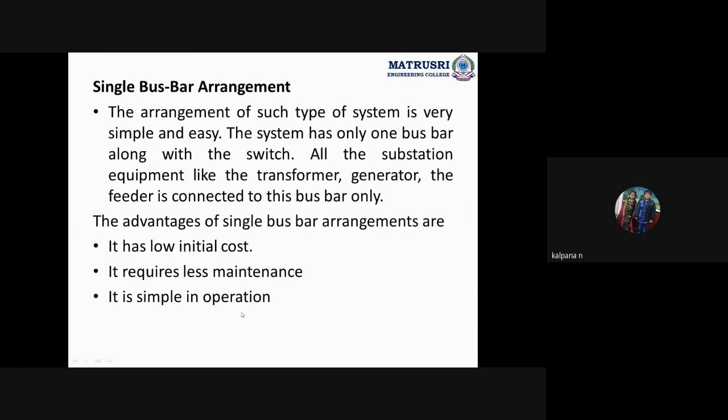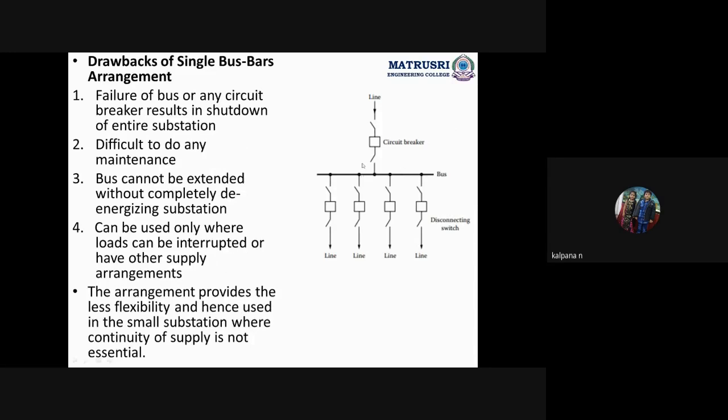And maintenance is also easy. Why is maintenance easy? Because fewer equipments are there. Very few equipments we are constructing, only one bus bar, and there is no other equipment which we are connecting to this bus bar. So what are the advantages? Simple construction, low initial cost, and easy maintenance. These three are the advantages of a single bus bar.